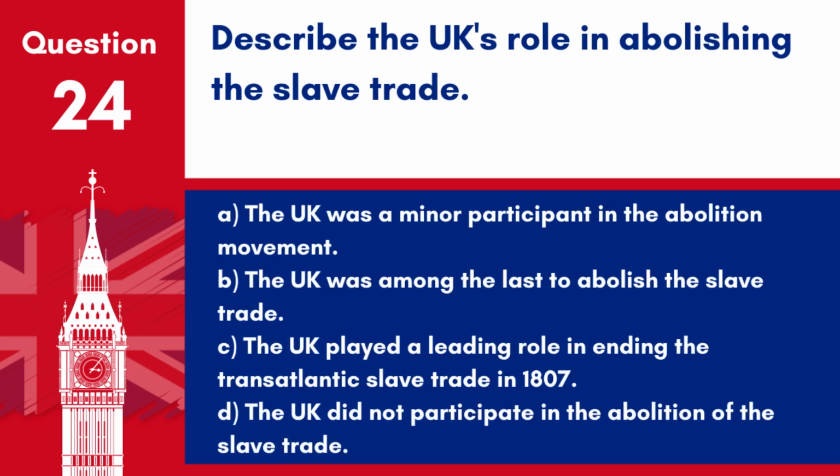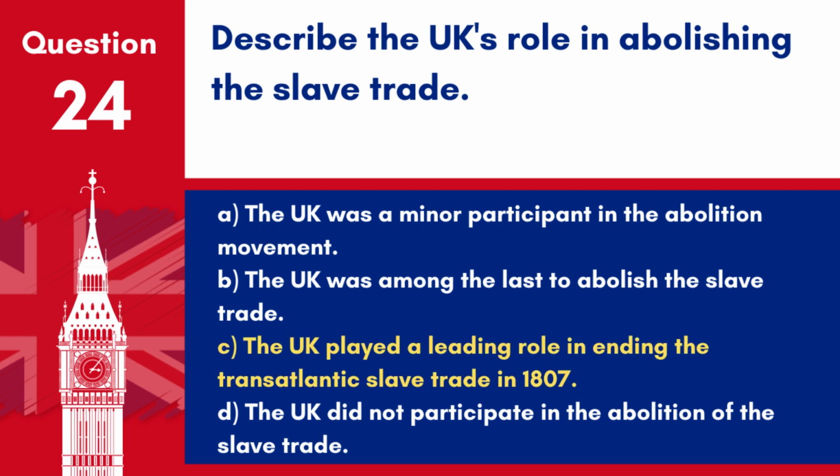Question 24. Describe the UK's role in abolishing the slave trade. A. The UK was a minor participant in the abolition movement. B. The UK was among the last to abolish the slave trade. C. The UK played a leading role in ending the transatlantic slave trade in 1807. D. The UK did not participate in the abolition of the slave trade.